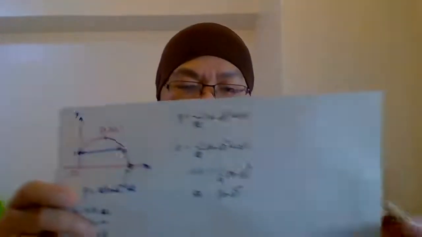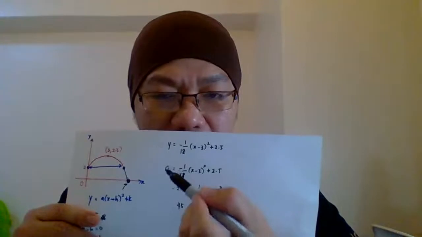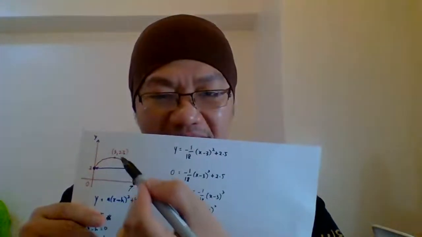Therefore, negative 2.5 equals negative 18 x minus 3 squared, and 18 times 2.5, we are supposed to get 45 equals x minus 3 squared. Okay, guys, this is what I get here. I just let this equation equal to 0. Why do I let it equal to 0? Because I extended the motion.